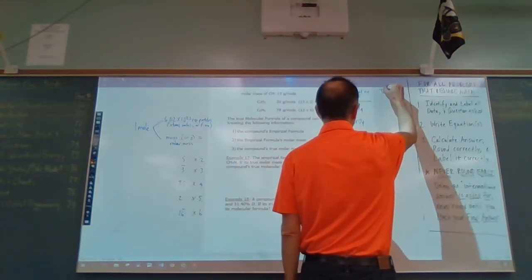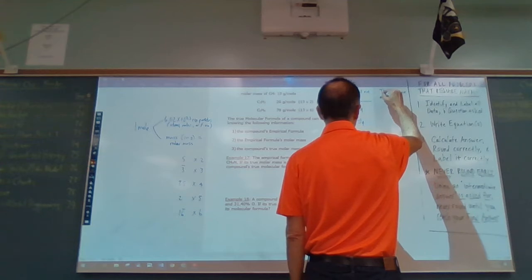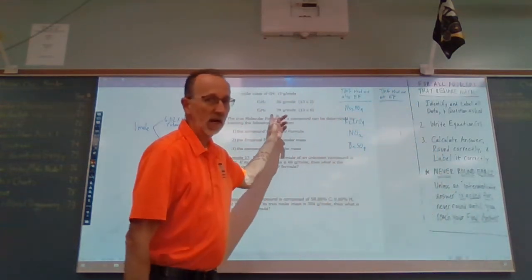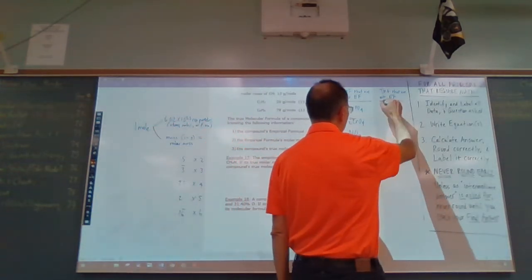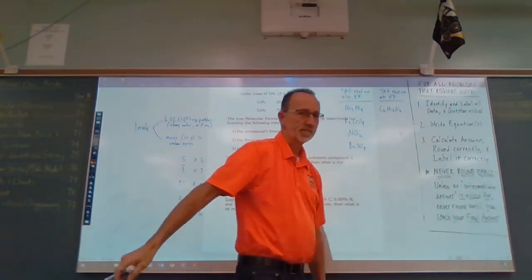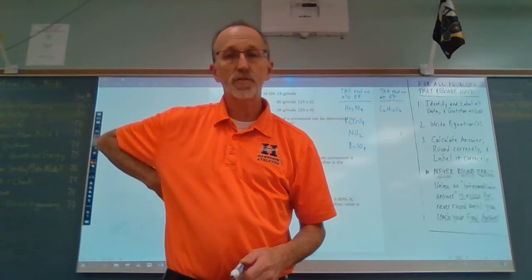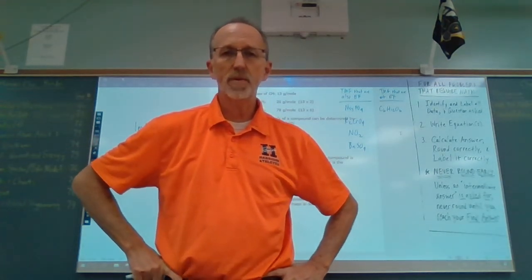Then we have true molecular formulas that are not empirical. Well, we had two of them over here, C2H2 and C6H6. Here's one, glucose, C6H12O6. That's a true formula for glucose, but is that formula empirical?